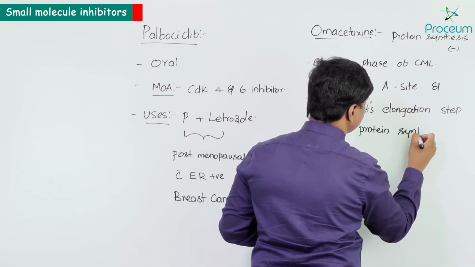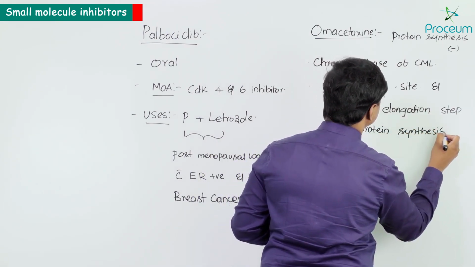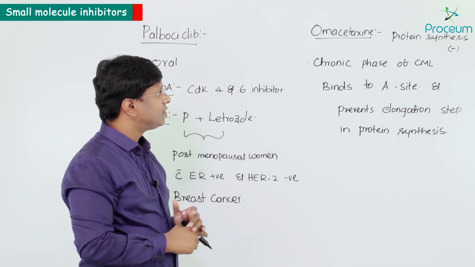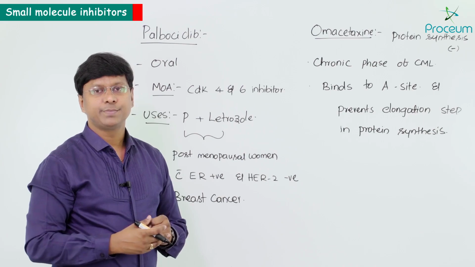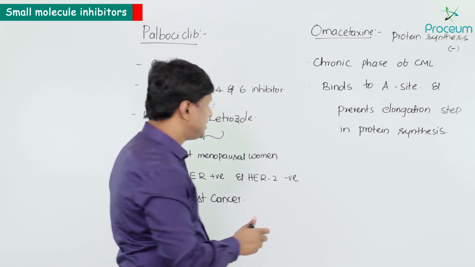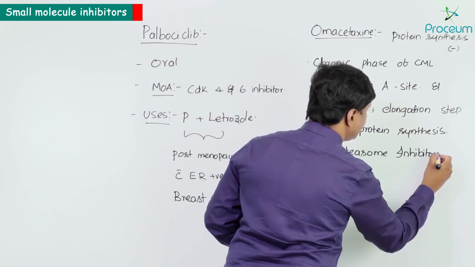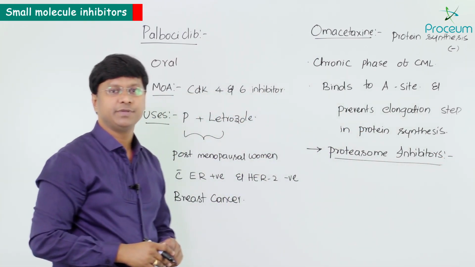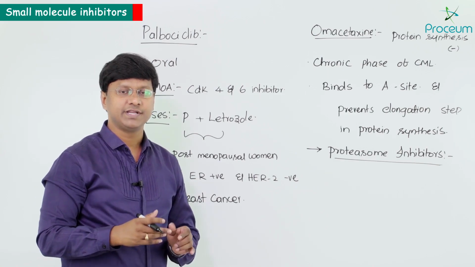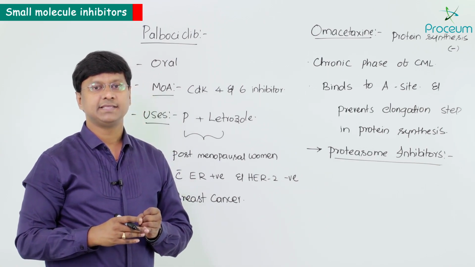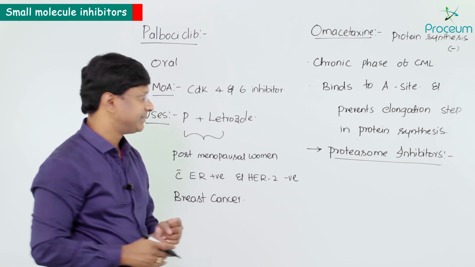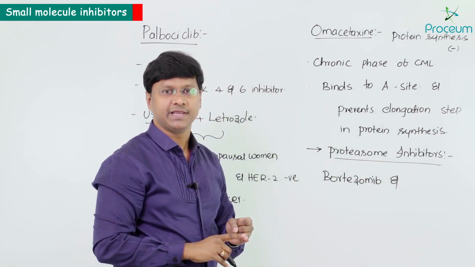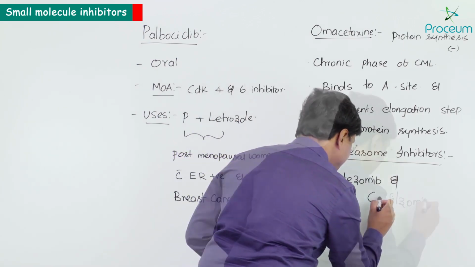So this is about the drug SLBD. Now, after having discussed SLBD, we have another group of anti-cancer drugs that are called the proteasome inhibitors. If you take these proteasome inhibitors, we have two important drugs. One is bortezomib and the other drug is carfilzomib.